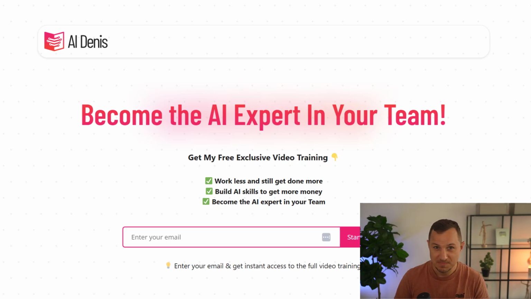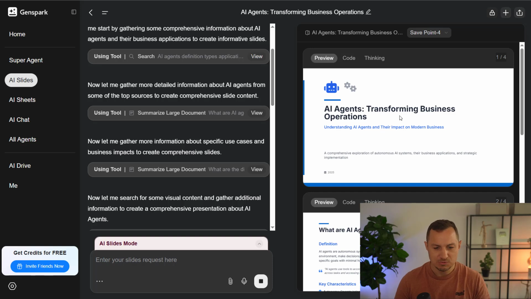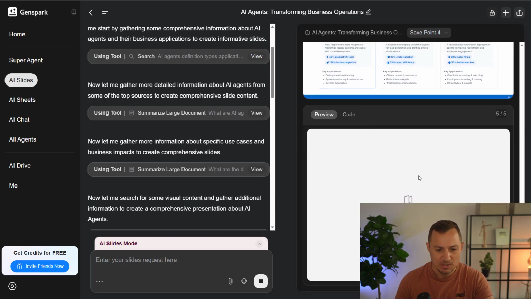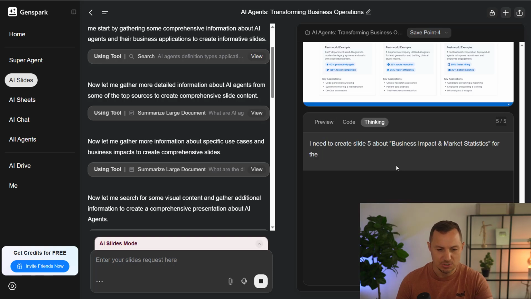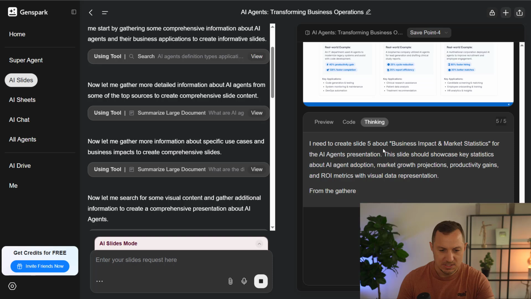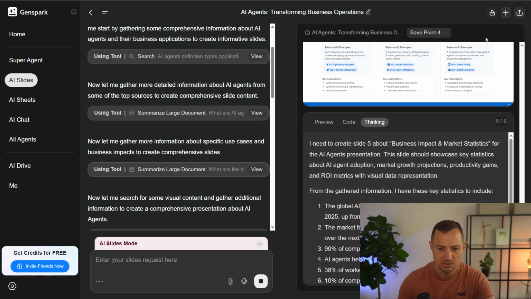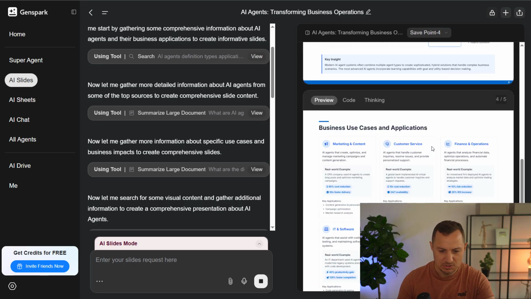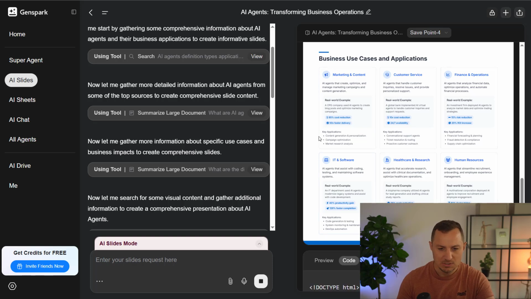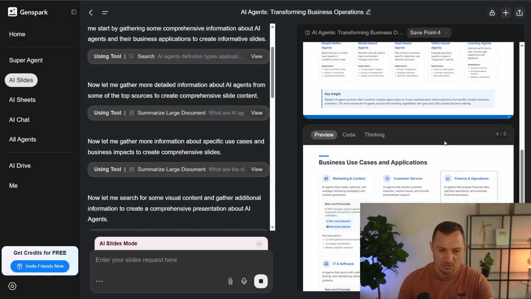And we are AI agents transforming business operations, understanding AI agents and their impact on modern business. And the thing is, you can always see the preview, the code, as well as the thinking process behind the generation. So here it's creating a 5th slide about the given topic. Here is a summary of what it's thinking. And I can go up here to check out what the presentations look like. This is a little overwhelming, so I could tell it, hey, rewrite this like this slide, or make 2 slides out of it, and so forth.